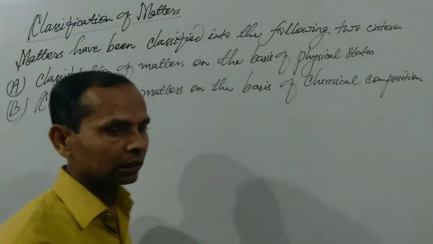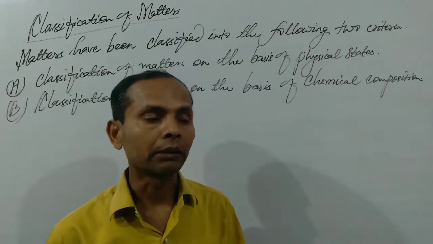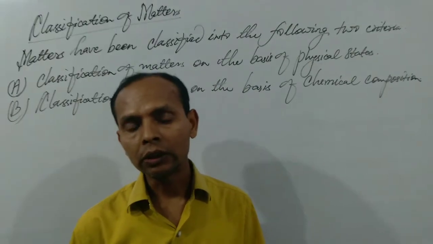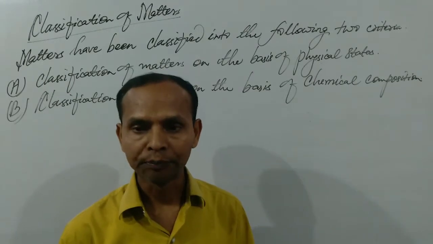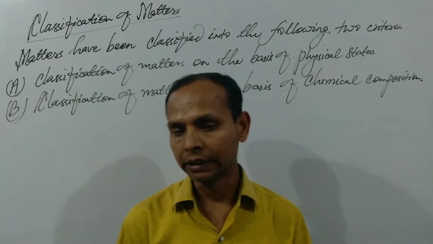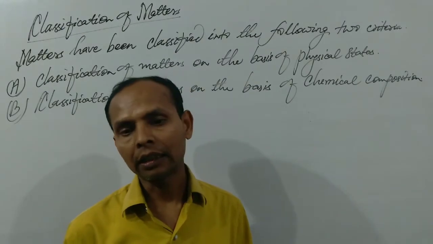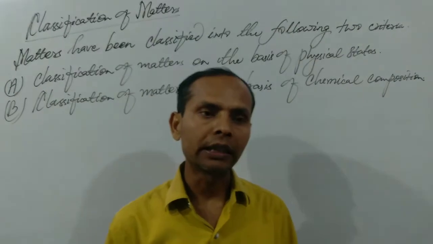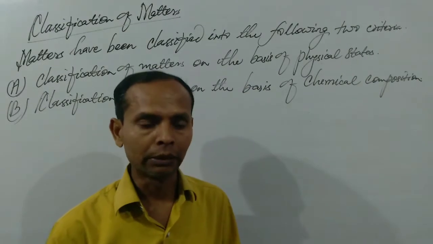Matters are the substances which occupy space and have mass, as discussed in previous classes. A large number of substances are present around us, and all these substances occupy space and have mass, so they are called matter. The definition of matter can be given on the basis of some common properties present in them. The two properties are that every matter occupies space and has mass. So these two properties are common in all matter, and on the basis of this common property, the definition of matter can be given.